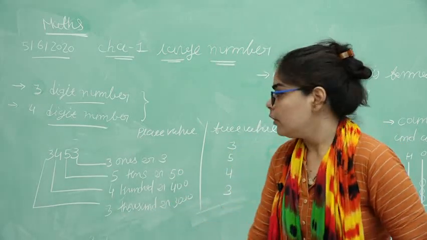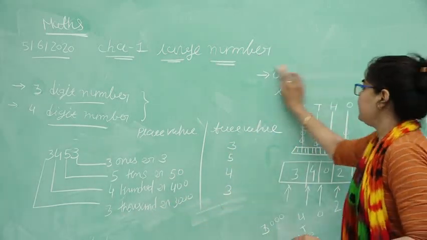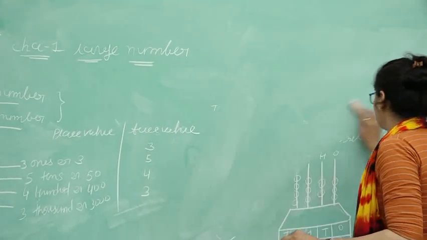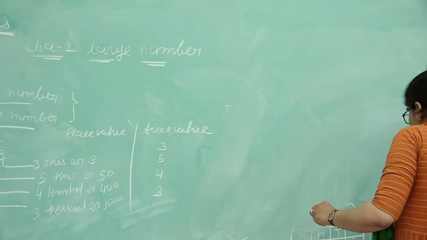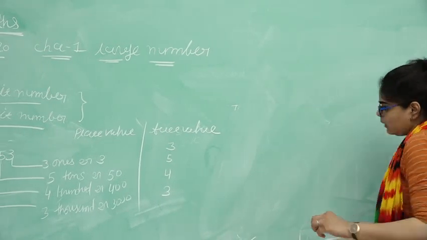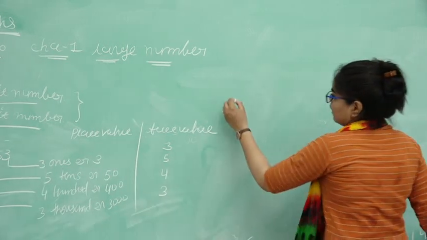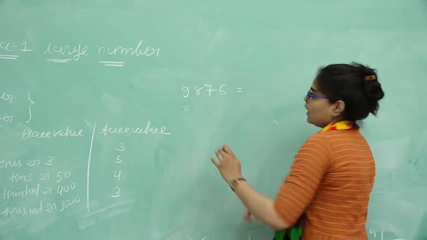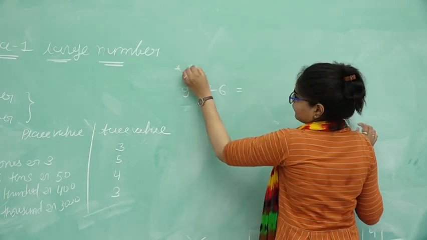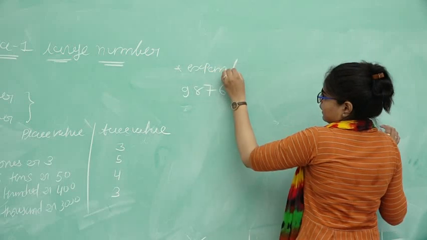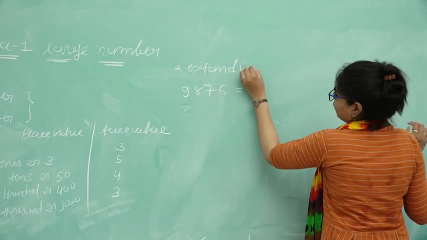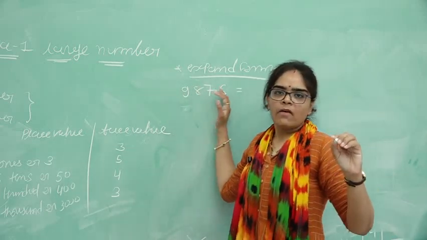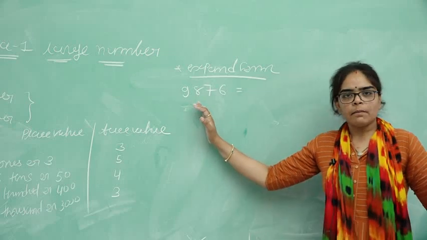Okay, then after that we have to study expanded form. Okay, what is the meaning of expanded form? Yes, we will study expanded form. Take 9876. Okay, expanded form. Expanded form. Okay, then 9876. How do we read this number?